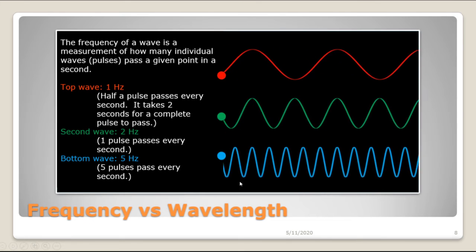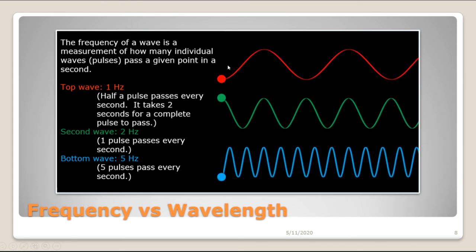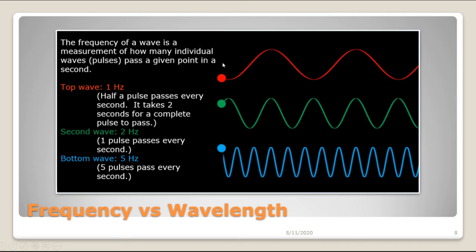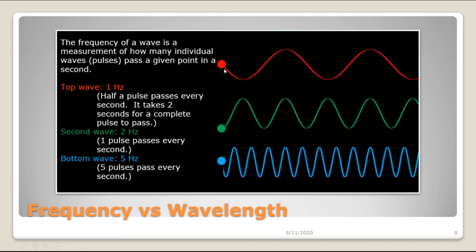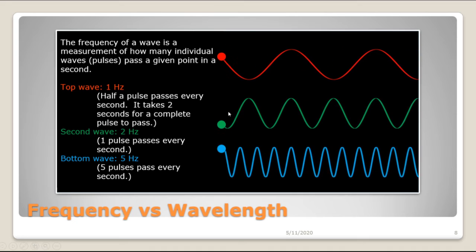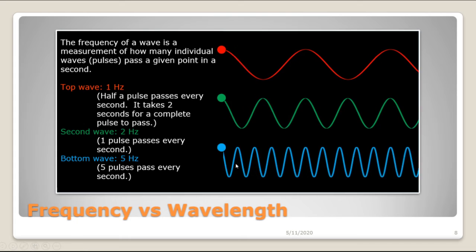All right, so to illustrate that concept, here are 3 different waves. The red wave has a frequency of 1 hertz. So this red ball that is generating the wave is bouncing all the way up and down once every second. The green wave has a frequency of 2 hertz, and the blue wave has a frequency of 5 hertz.